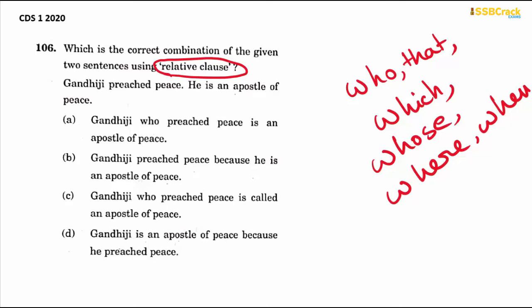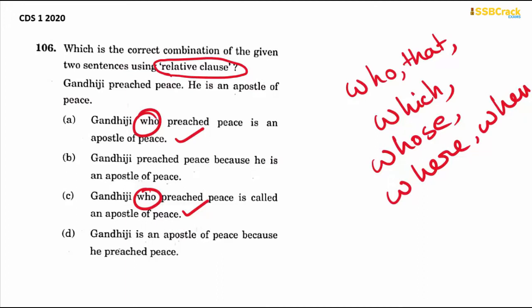So you have to join these two sentences by using one of these relative pronouns. Okay. Gandhiji preached peace. He is an apostle of peace. Now, if you look into the options here, there are only two options which are using the relative pronoun who. So you have to compare and contrast between these two options for your answer. Gandhiji who preached peace is an apostle of peace, or Gandhiji who preached peace is called an apostle of peace.